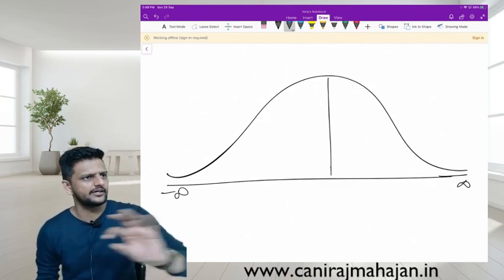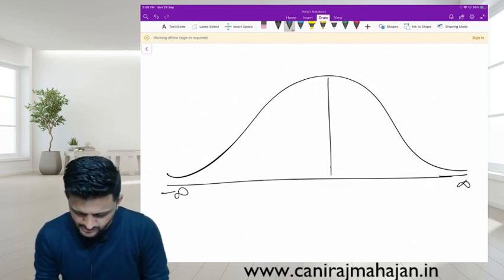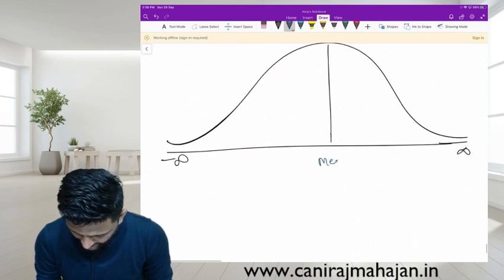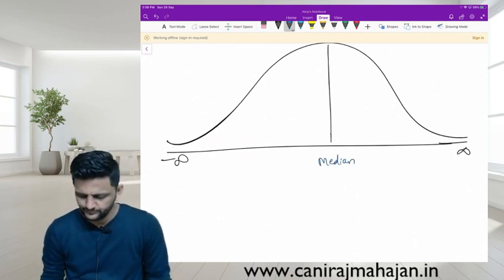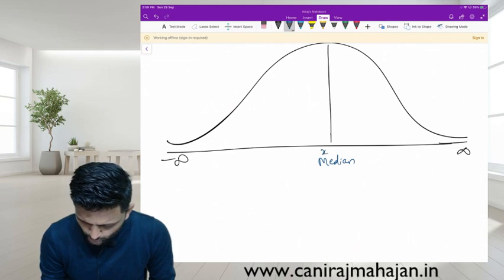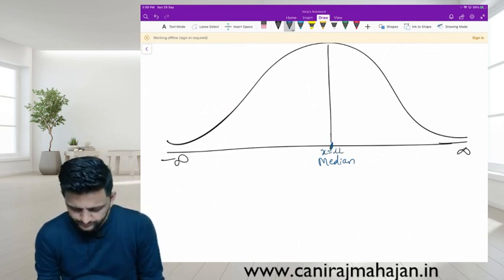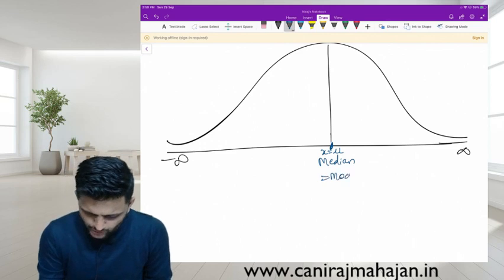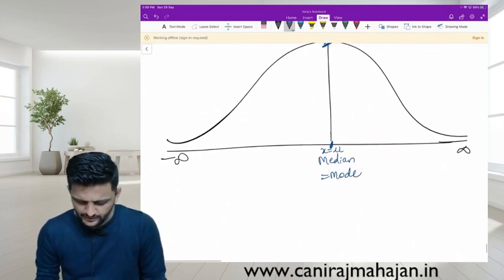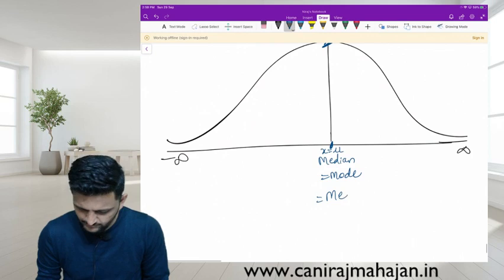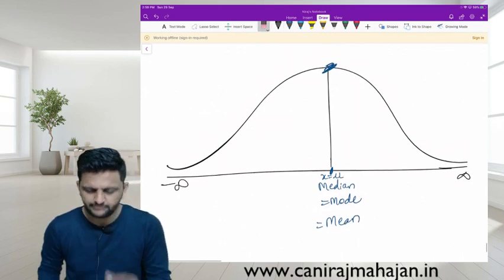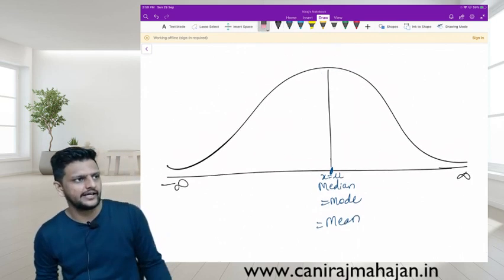Anything in the center, if arranged in a particular order, is the median. Yes or no? Your x equals mu. This one is also the mode, because it is also the highest frequency. It also comes as the mean. So in normal distribution, mean, median, mode are the same.